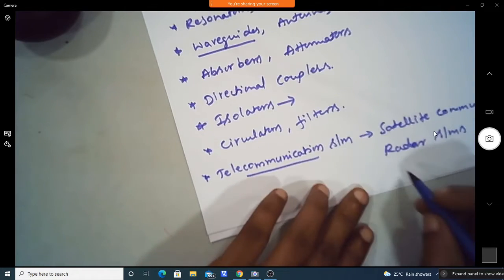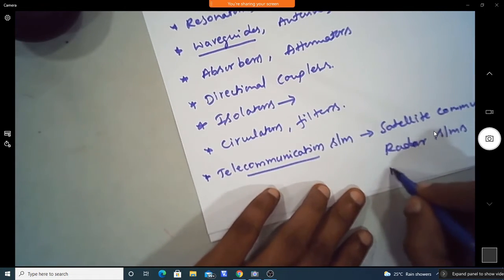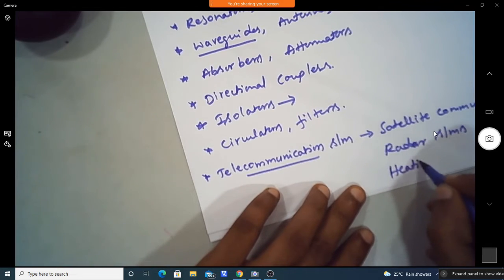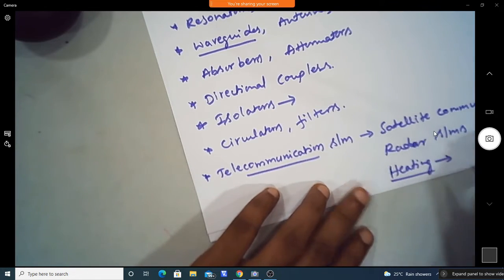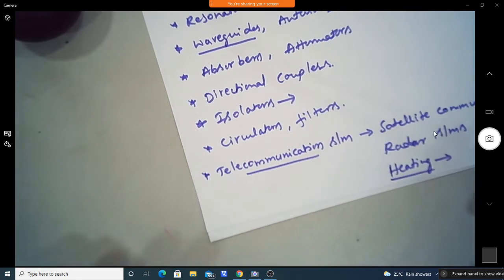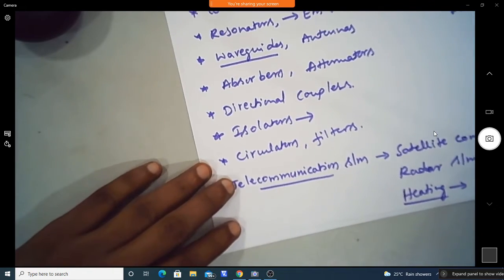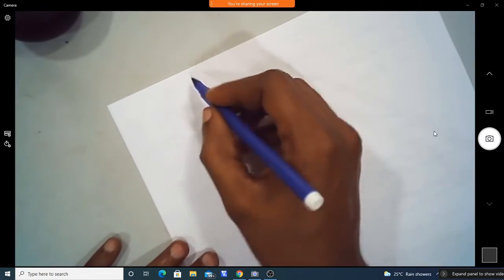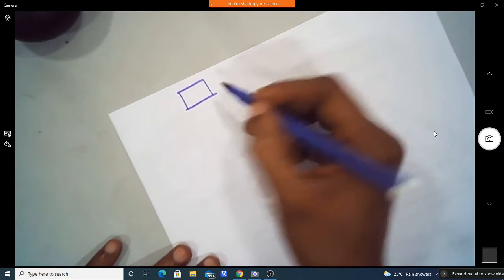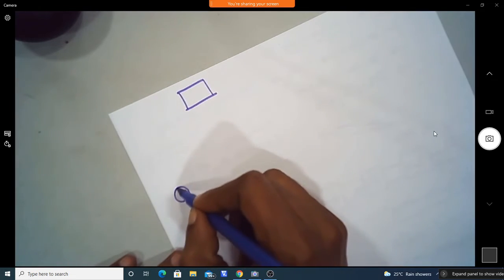Okay, and even we have industrial microwave application like heating application. So this heating even we can use in the food industry and as well as the medical applications. So we will see one by one what is a satellite communication, how we can use the satellites in point-to-point communication. So let us say for example satellite is there and there is a ground station here.